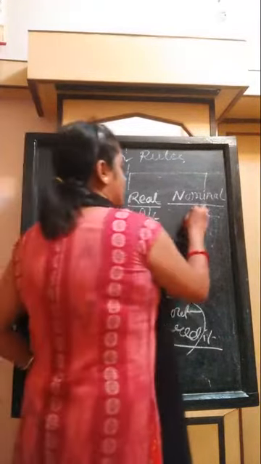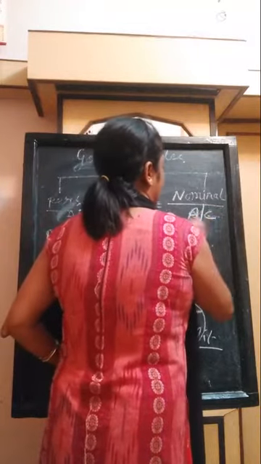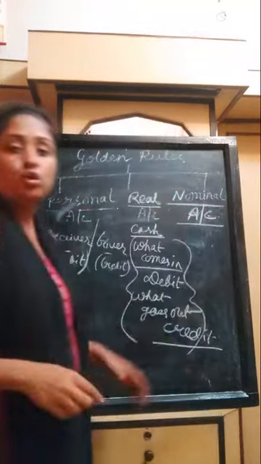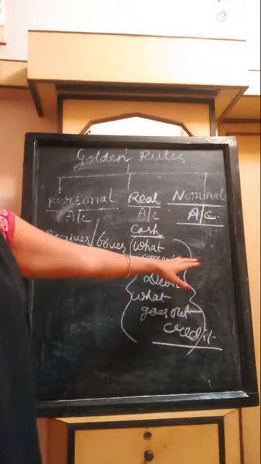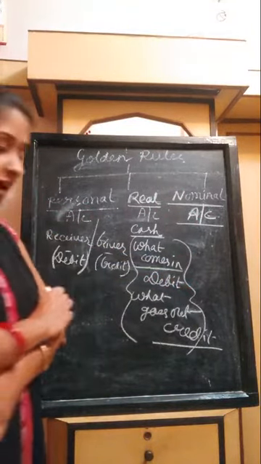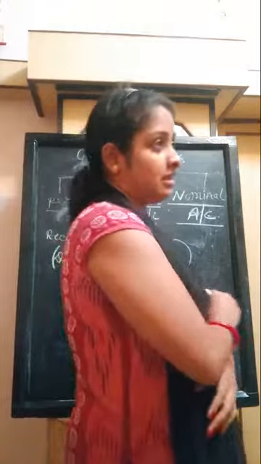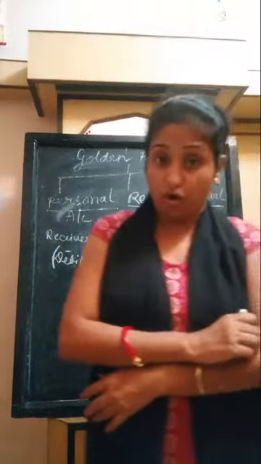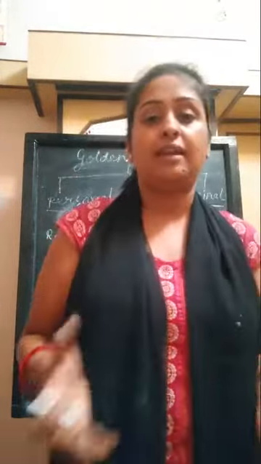Now the last one is nominal account. The rule of nominal account is again a little bit different. There are certain expenses and losses in a transaction, or there may be profit or gain in a transaction.